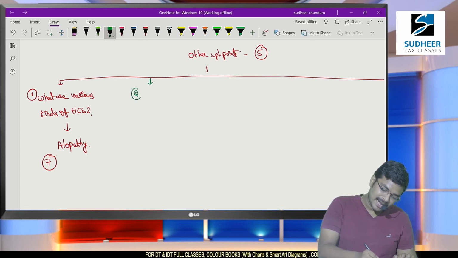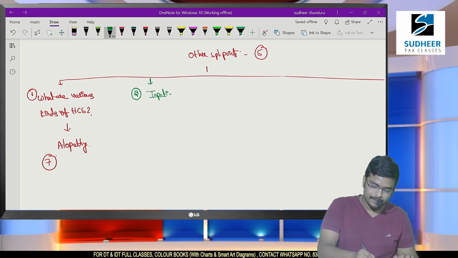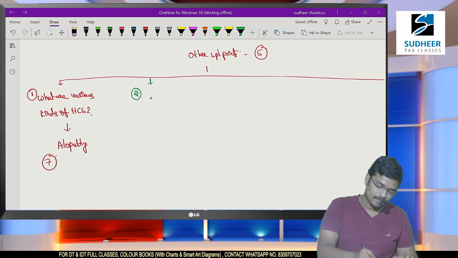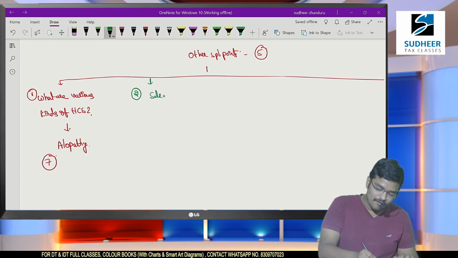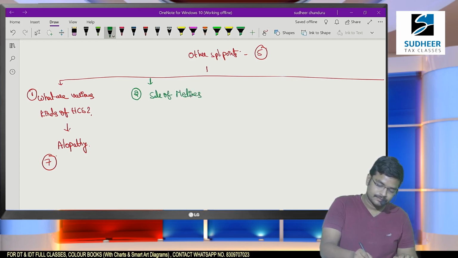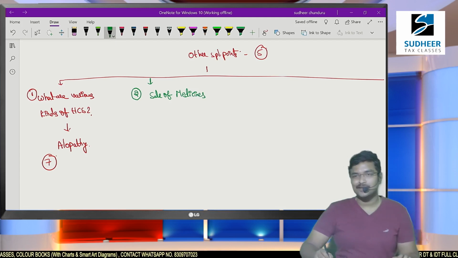Now coming to the second special case, sir. Sale of medicines to inpatients. Whether it is liable to GST?